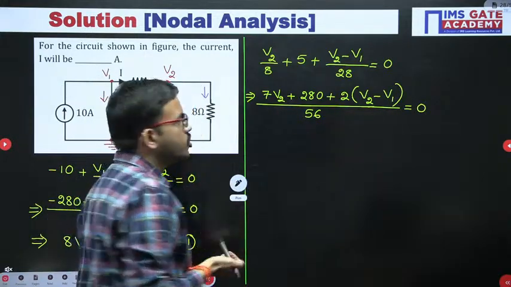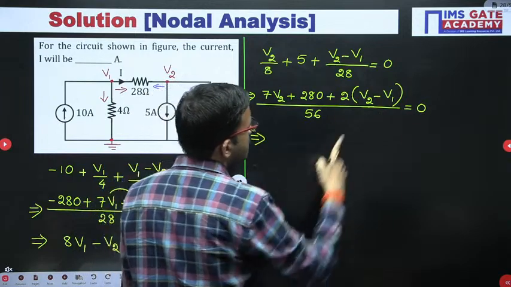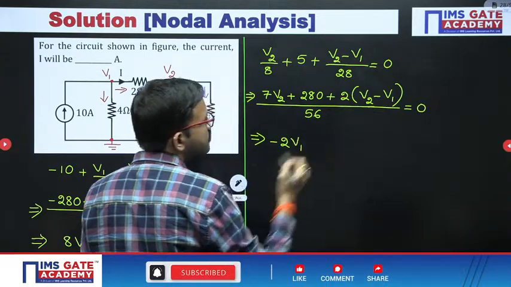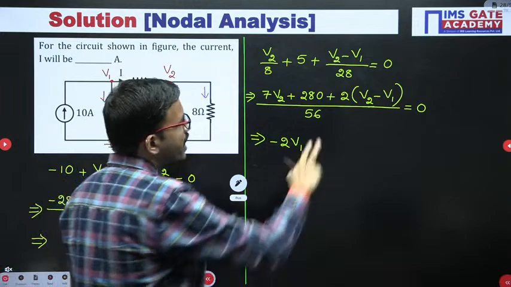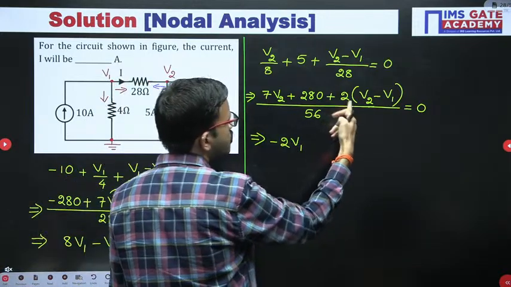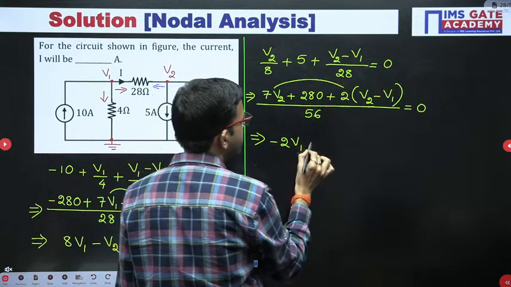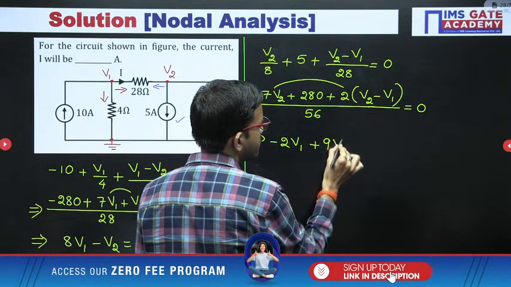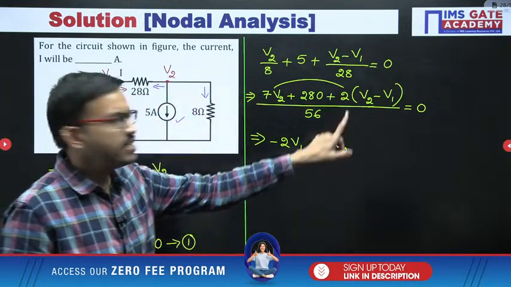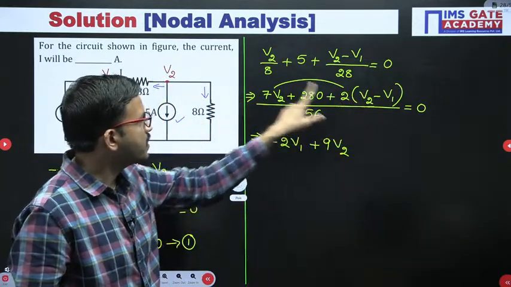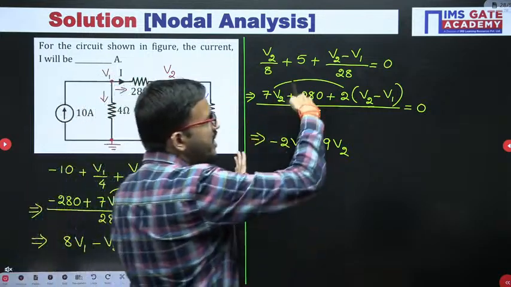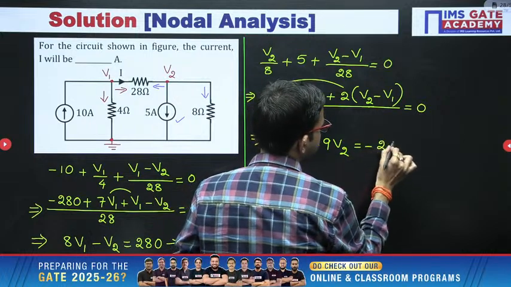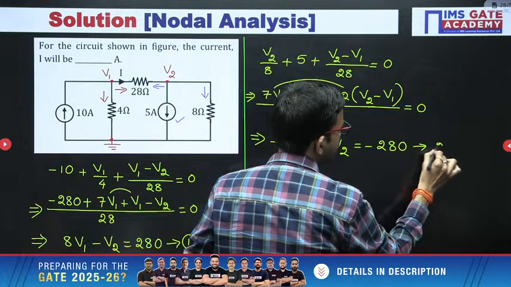0 into 56 is 0. Then minus 2 V1, I am keeping in the normal order, V1, V2 and then constant. Minus 2 V1, then 2 V2 plus 7 V2, 2 plus 7, 9 V2. I am repeating once again, minus 2 V1, then 2 plus 7 is 9 V2. 280 I am bringing to the right hand side, it will become negative. This one is equation number 2.